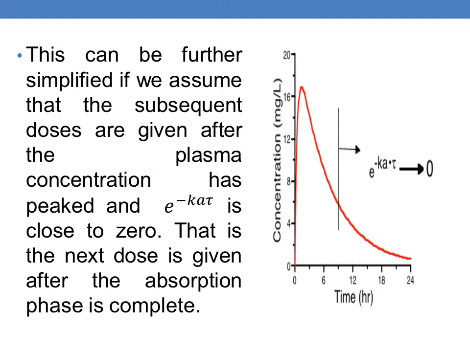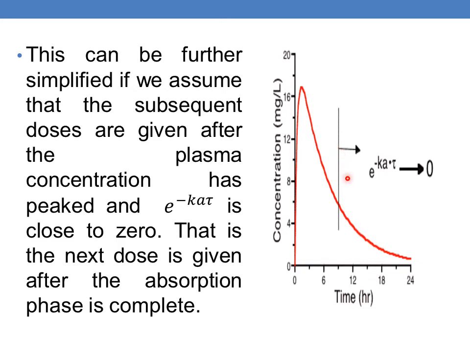So the previous equation of steady state concentration can be further simplified if we assume that this is the graph for single dose. So when we consider multiple dose, we have to assume that the next dose, that is the next peak, will come after the plasma concentration has reached the peak. In other words, the term e to the power of minus Ka tau should be close to 0, or to be more clear, the next dose should be given after the absorptive phase has been completed.